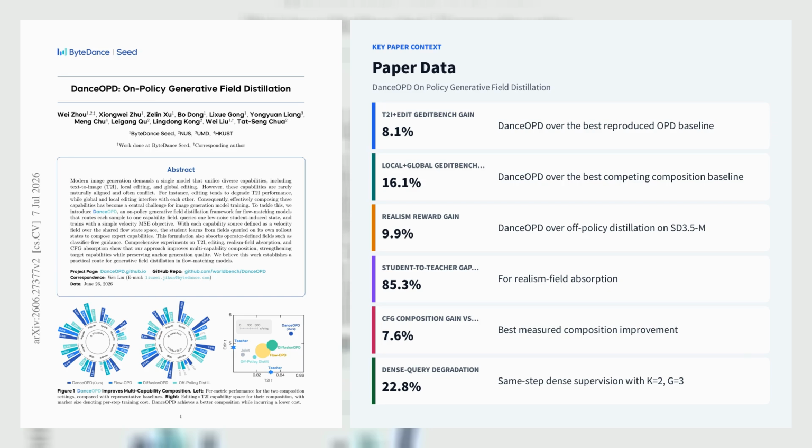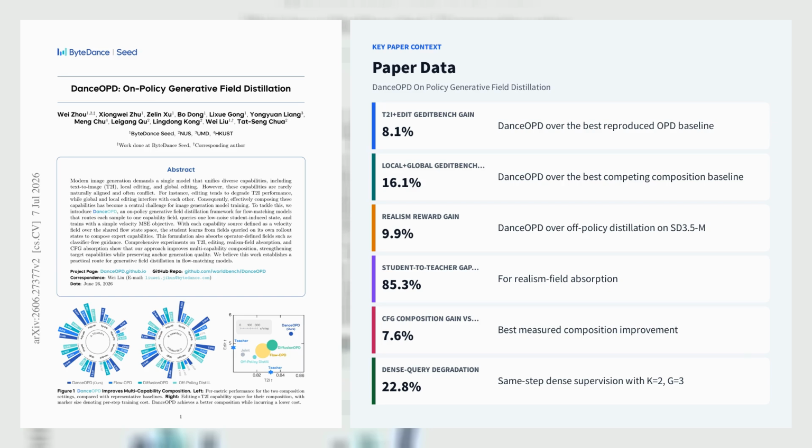On Z-Image, this design outperforms the best reproduced OPD baseline on G-EditBench EN by 8.1% in T2I plus edit composition, and by 16.1% in local plus global edit composition, while preserving or slightly improving GenEval over the T2I source. For realism field absorption on SD3.5M, Dance OPD improves the realism reward by 9.9% over off-policy distillation and closes 85.3% of the student-to-teacher reward gap, with T2I remaining within 0.1% of off-policy distillation.